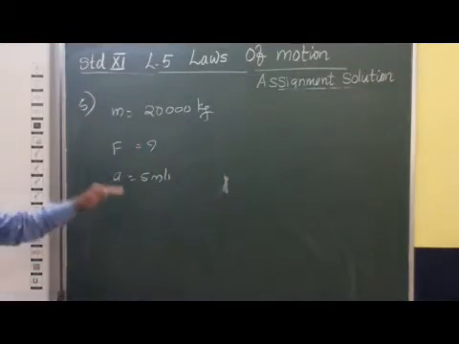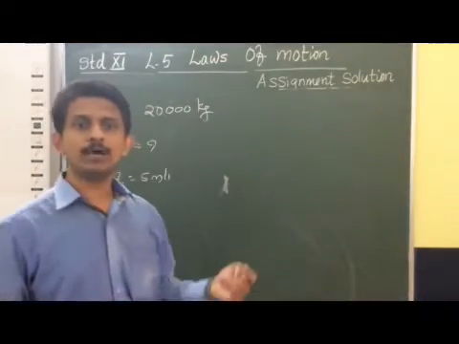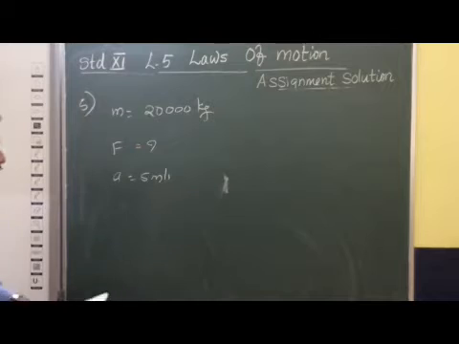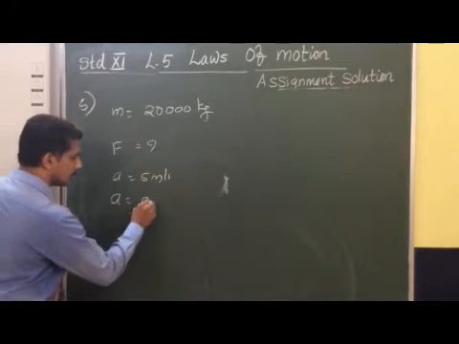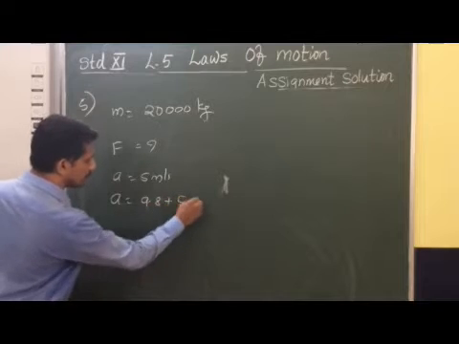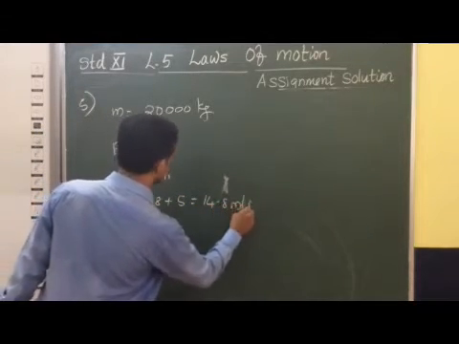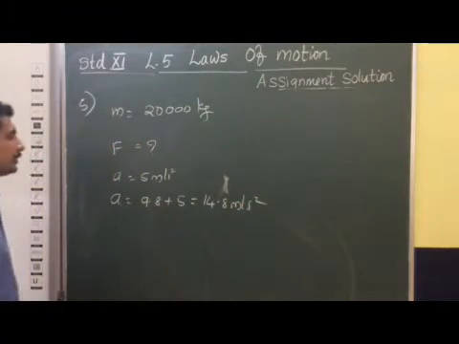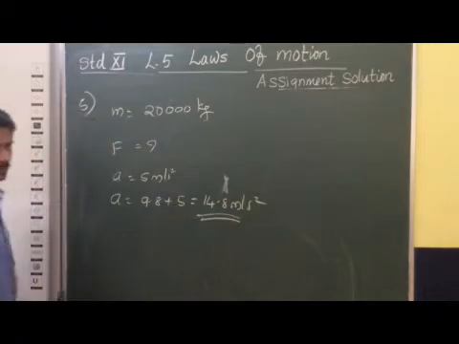That means it overcomes the gravitational force and goes upward with 5 meter per second square. So the actual acceleration a is 9.8 plus 5, that means 14.8 meter per second square.